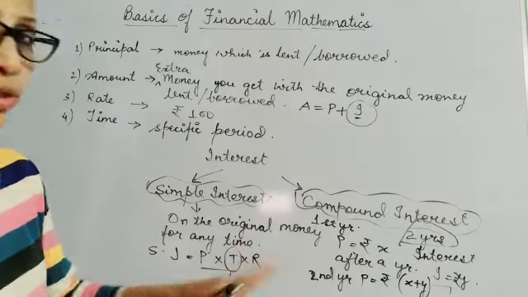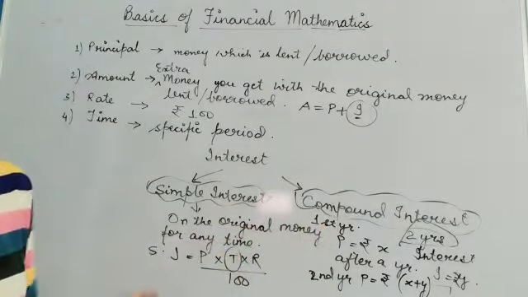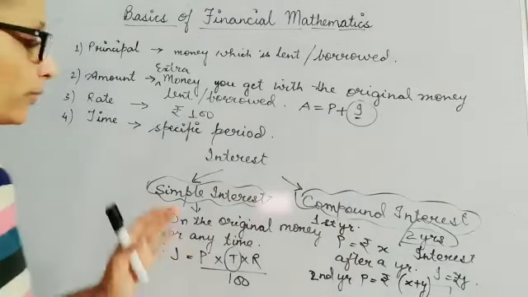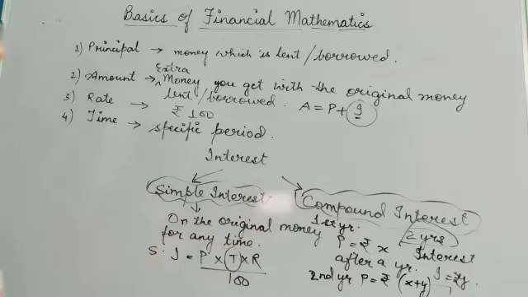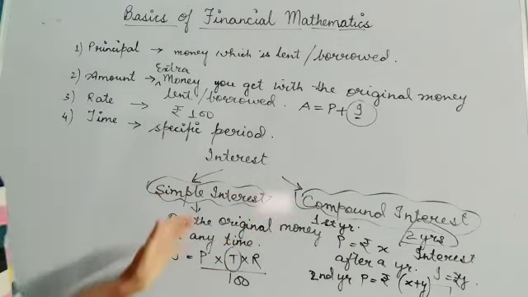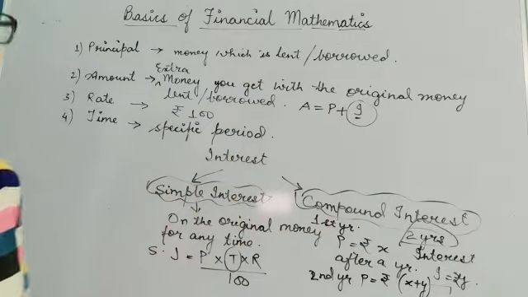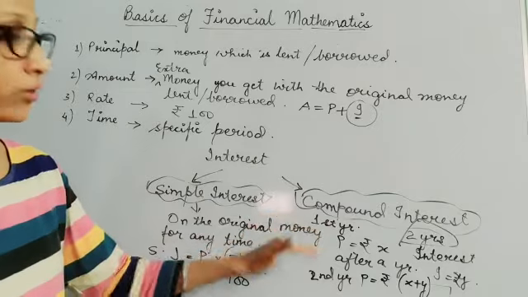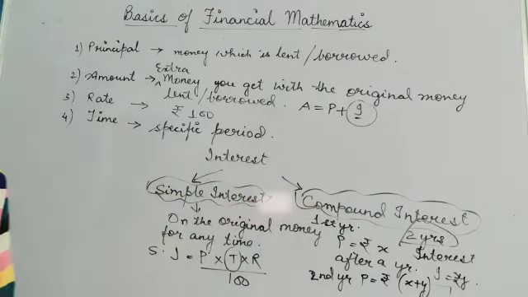This will be the rate at which the money is lent or borrowed. So in compound interest, every year the principal amount is changing. This is the big difference between simple interest and compound interest. It is interesting to know that compound interest is always greater than simple interest, and house EMIs and all bank loans are calculated on compound interest.